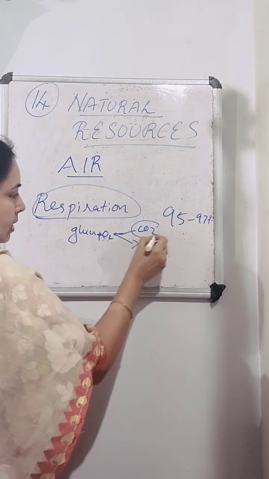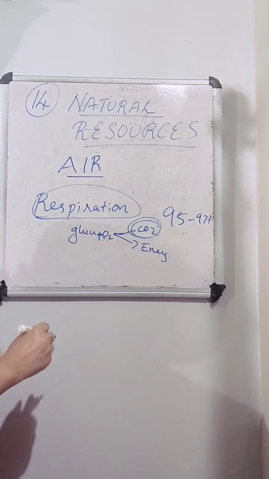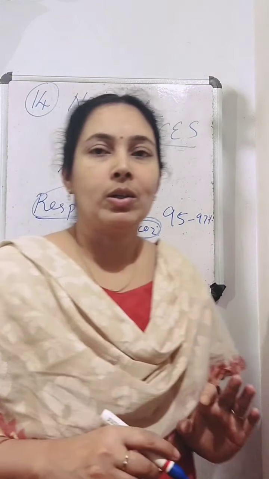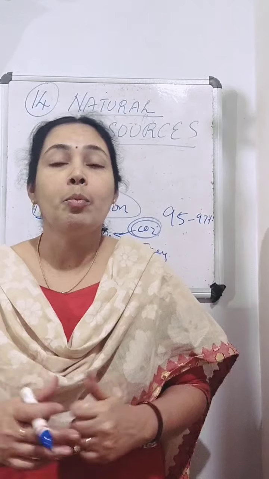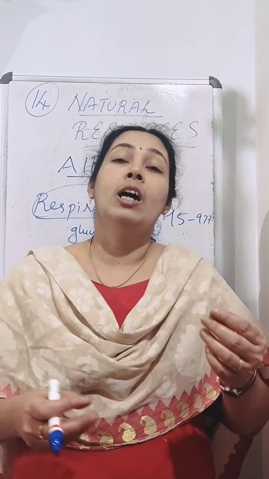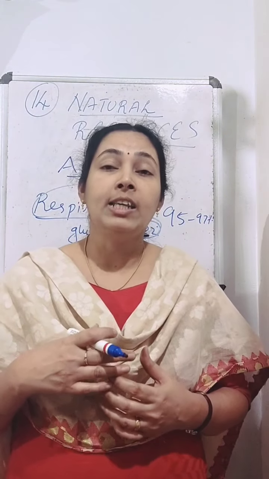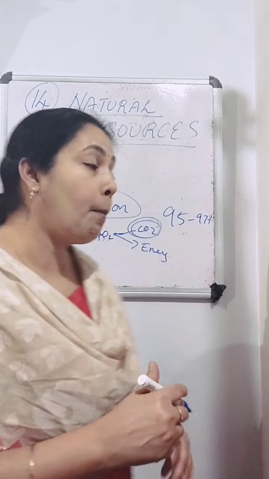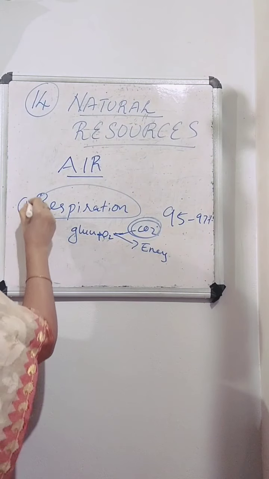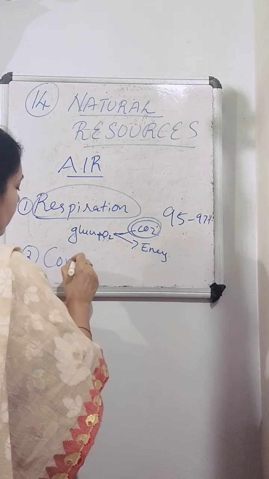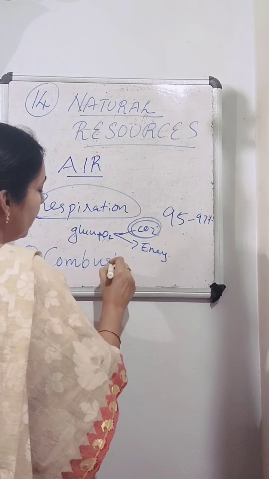So during respiration, what is given out? Carbon dioxide is given out. Then another process which results in the consumption of oxygen and release of carbon dioxide is combustion. So one process is respiration, and the other is combustion.